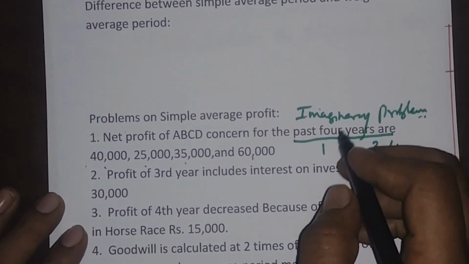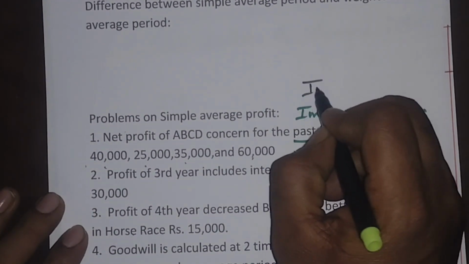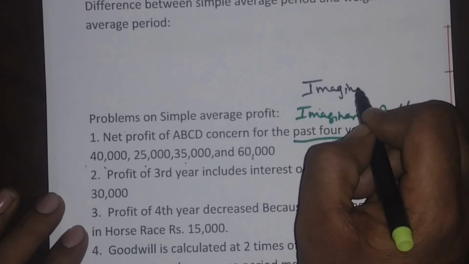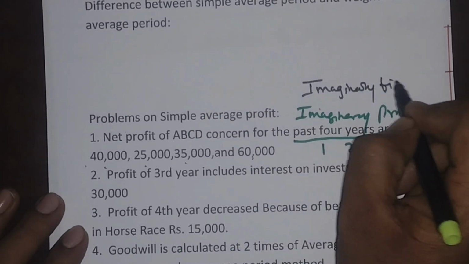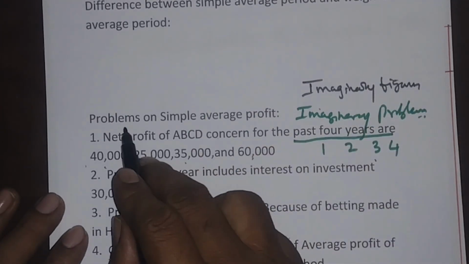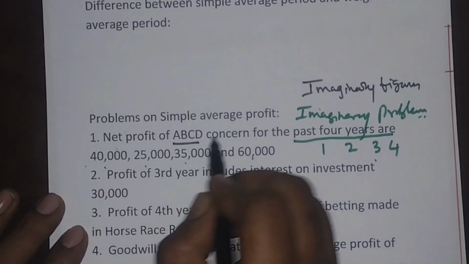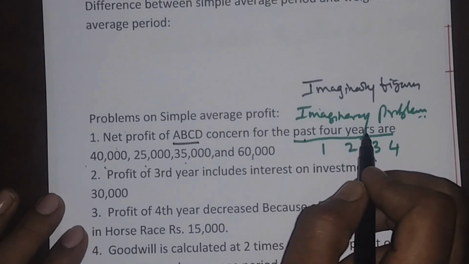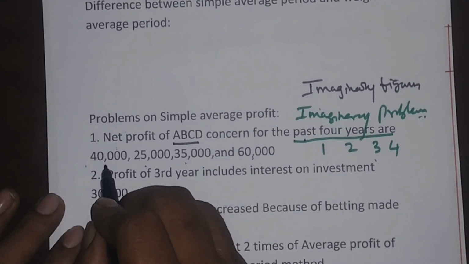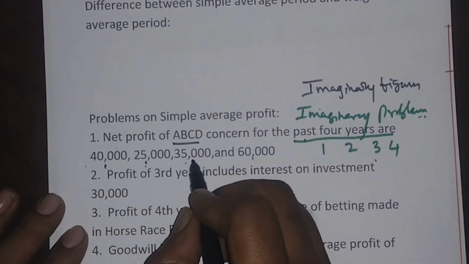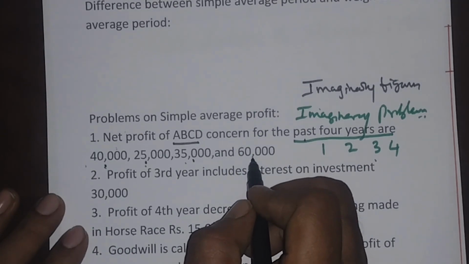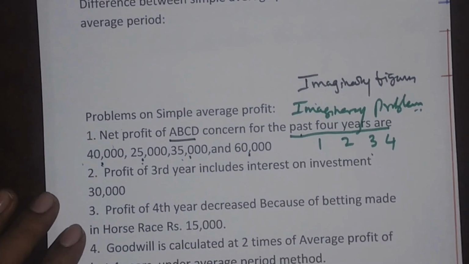Now let me explain one problem. Please see that it is on imaginary figures. Net profit of ABCD concern for the past 4 years is 40,000, 25,000, 35,000 and 60,000. This is for 4 years.